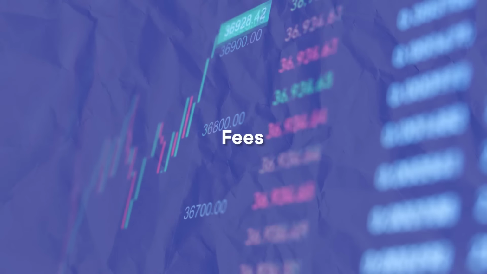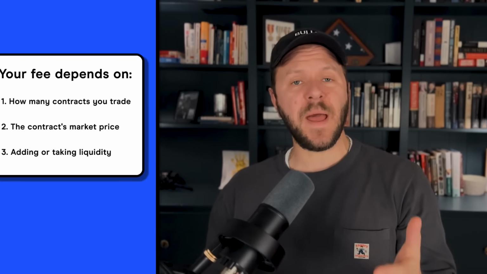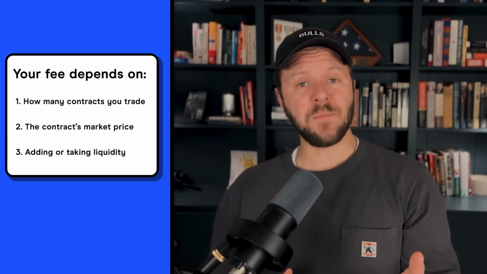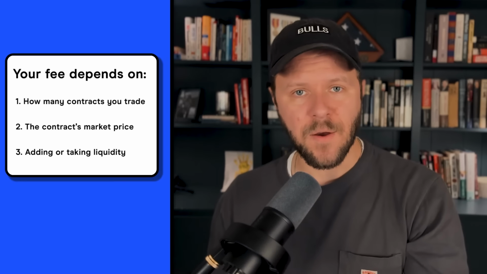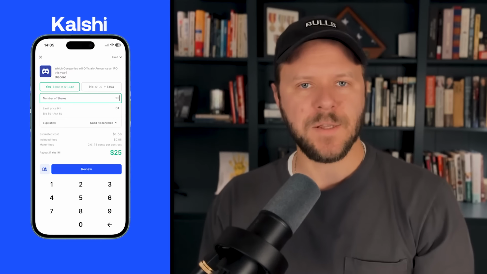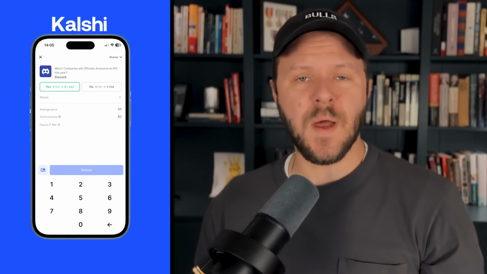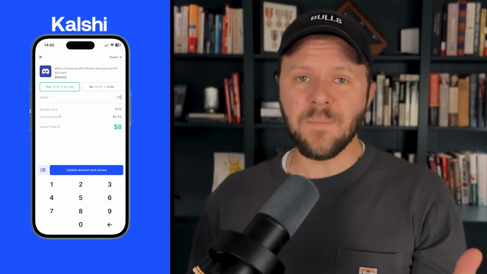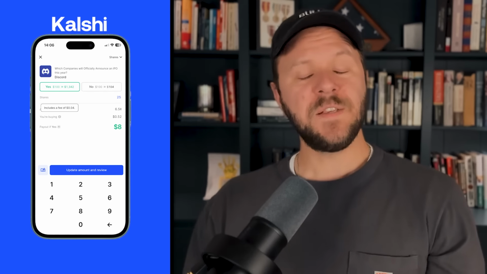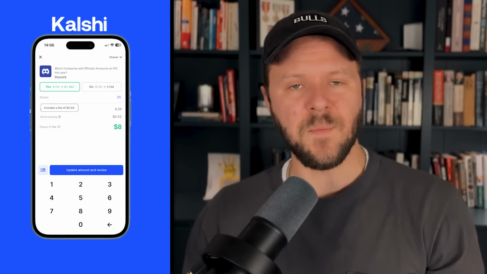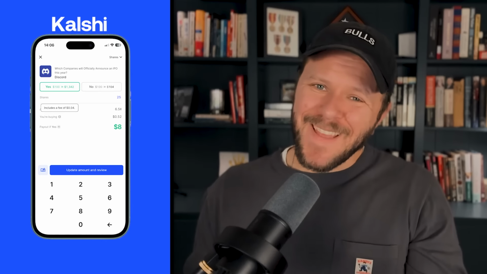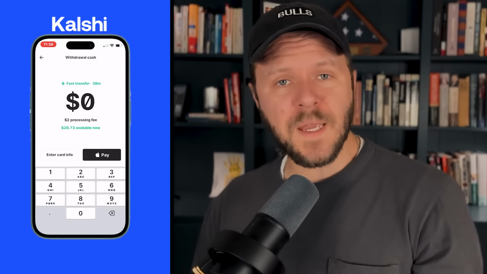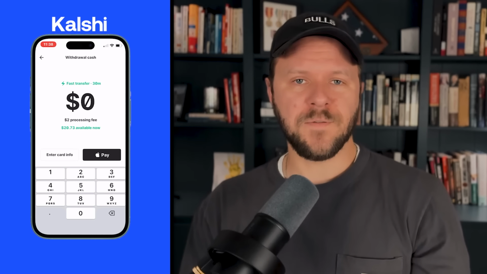Turning to fees, Kalshi uses maker-taker pricing, and your fee depends on how many contracts you trade, the contract's market price, and whether you're adding or taking liquidity. If you're adding liquidity, you're a maker, and you may pay lower or no fees. Maker orders are limit orders that aren't immediately matched. Market orders, on the other hand, which execute at the best available current price, instantly completing a trade, are considered taker orders. These fees often land in the few cents per contract range for mid-price markets, but can go higher or lower depending on where the price hits. Great for flexibility, not great for predictability. When you're ready to withdraw money, ACH is free, or you pay $2 for a debit withdrawal.